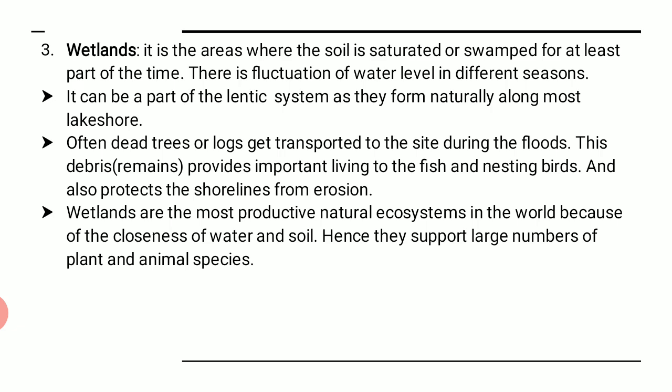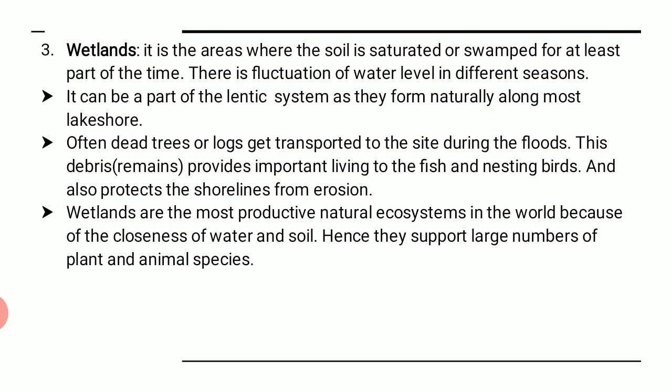That means soil erosion happens on the shore, soil erosion meaning the soil gets washed away, but that does not happen in wetlands, because they hold a good amount of moisture. Wetlands are the most productive natural ecosystem in the world because of the closeness of water and soil. Why are wetlands most productive? Because it has a good amount of water, that means naturally it holds the water, and it is very good for the cultivation of so many things.